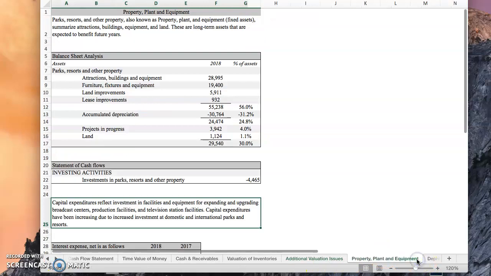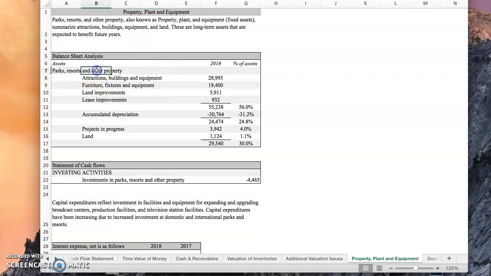Moving on to the property, plant, and equipment. Parks, resorts, and other property are also known as property, plant, and equipment. And these summarize attractions, buildings, equipment, and land. These are the long-term assets that are expected to benefit future years. Looking at the balance sheet, we can see that parks, resorts, and other property make up $29,540 million of Disney's assets, which is about 30%.